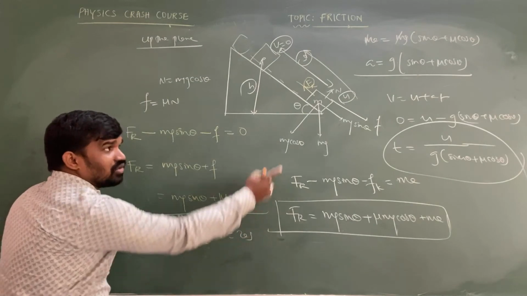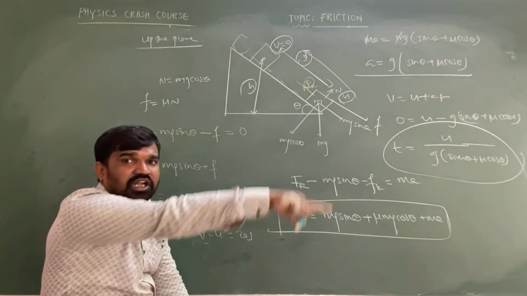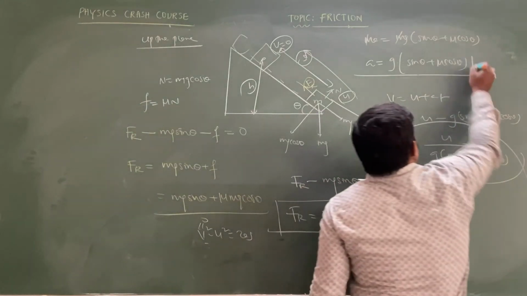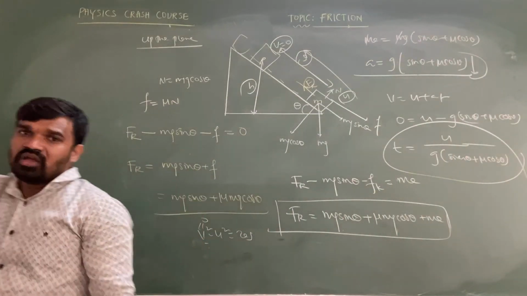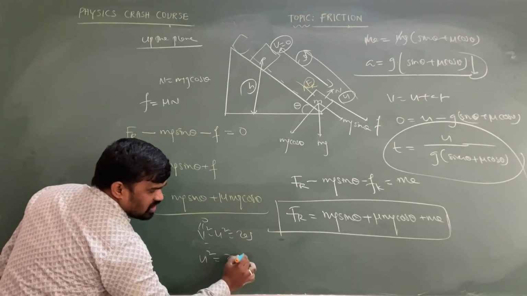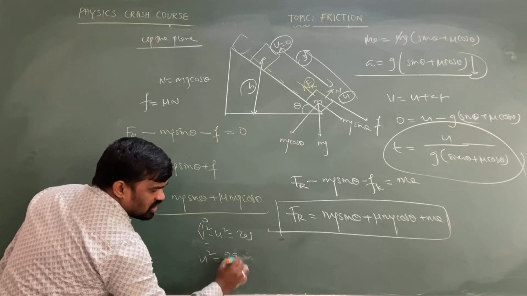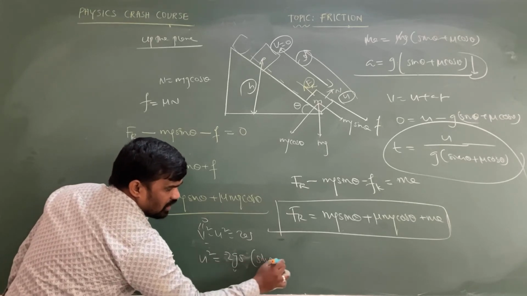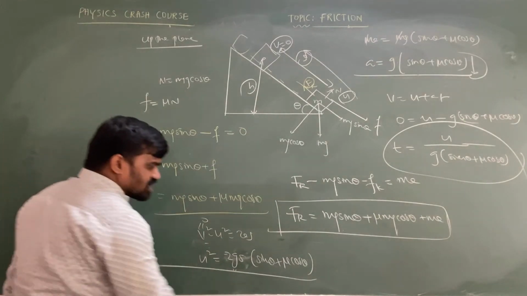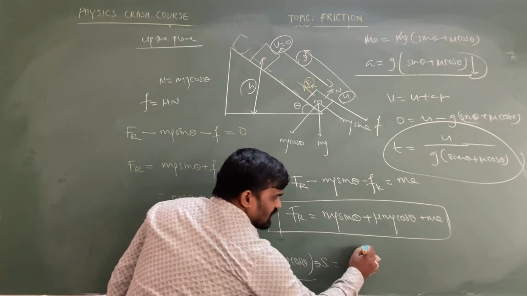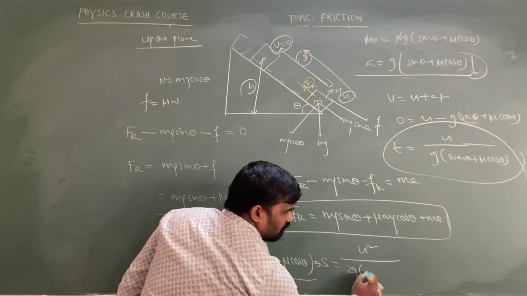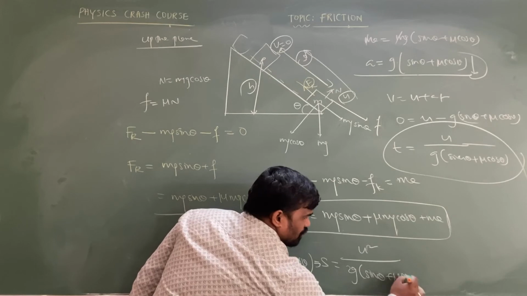So that is a equal to minus g of sin theta plus mu cos theta, or g of sin theta plus mu cos theta in downward direction, down the plane. So this one, u square equal to 2gs of sin theta plus mu cos theta. We can write, if they are asking what is s value, s is equal to u square by 2g of sin theta plus mu cos theta.